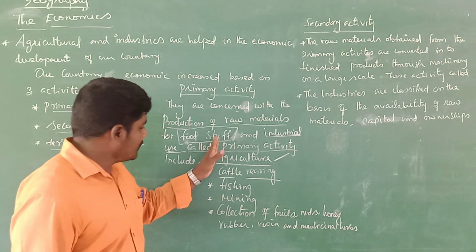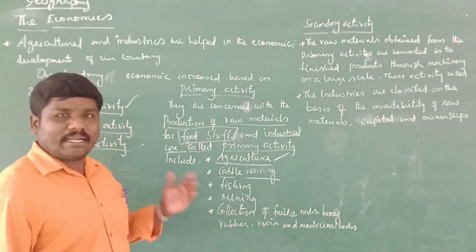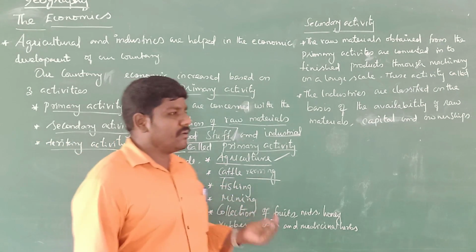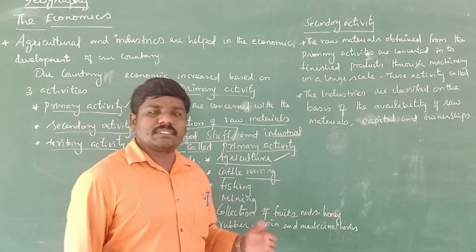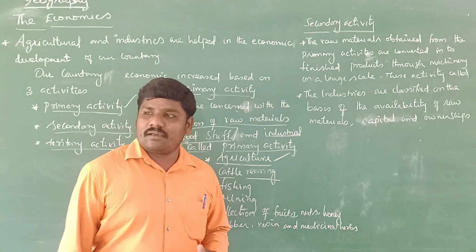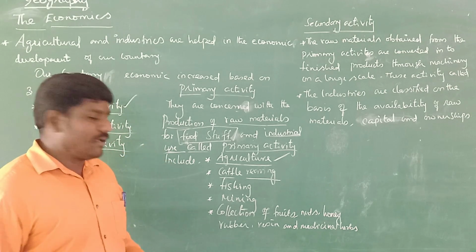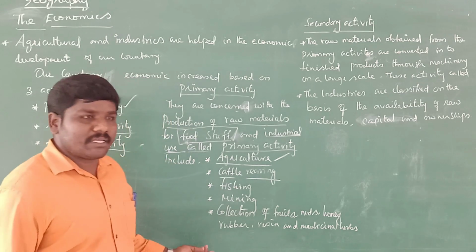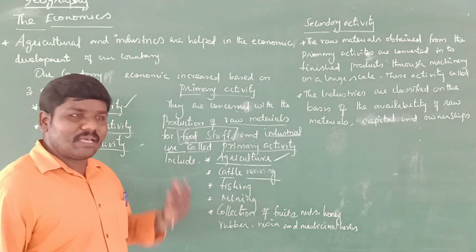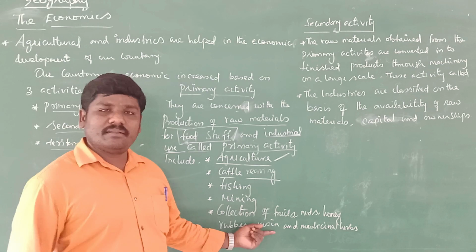So these primary activities: agriculture, cattle rearing, fishing, mining, and collection of fruits, nuts, honey, and then rubber, resin. Rubber especially is produced from rubber plants. The same rubber plants produce resin.